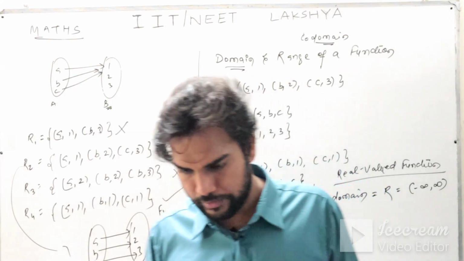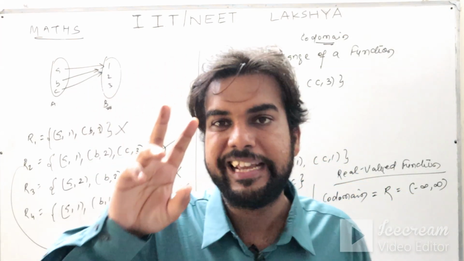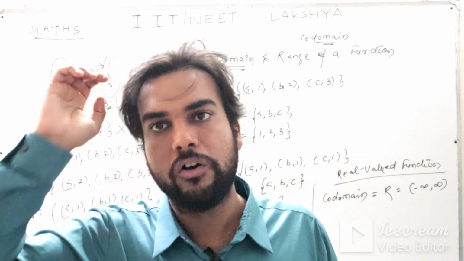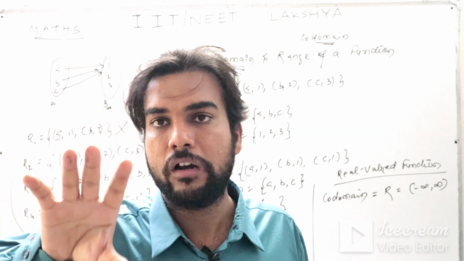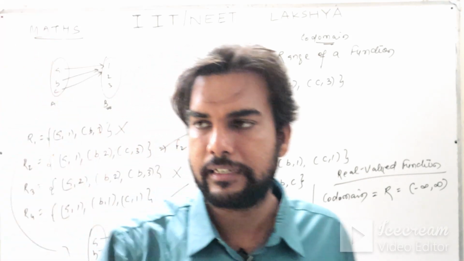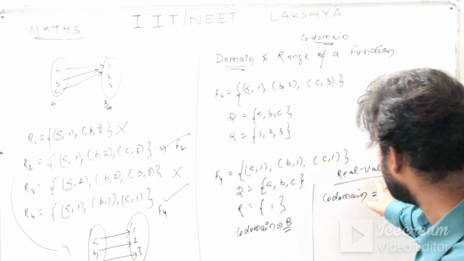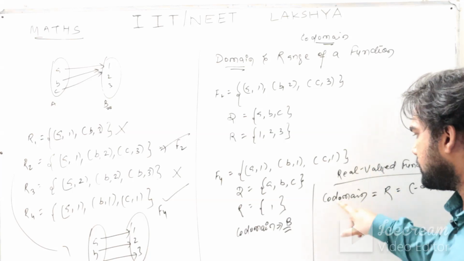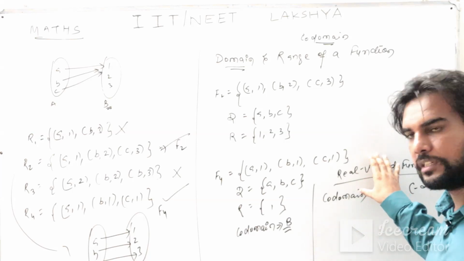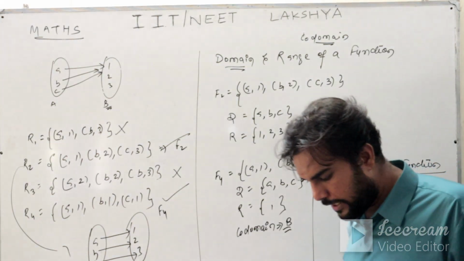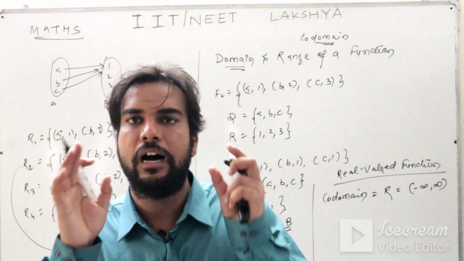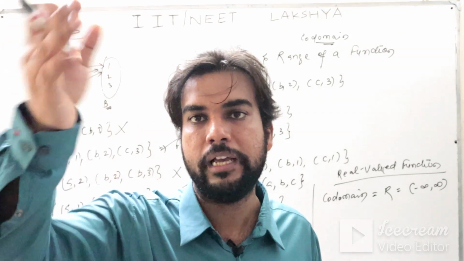So that's what I am trying to say, that a real valued function means a function whose range is either a real set or a subset of the real set. That is your real valued function. And the codomain for a real valued function is always to be taken as R. Whenever in a question the codomain is not given, you assume it to be R.